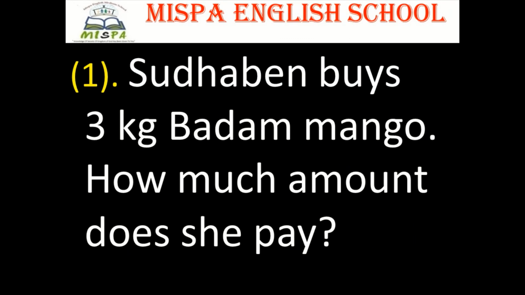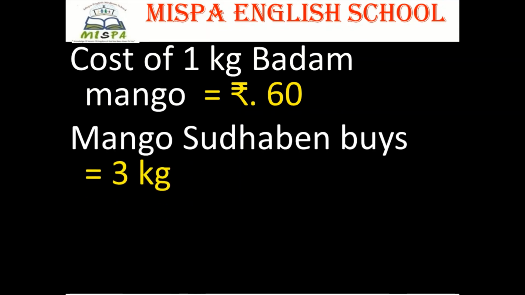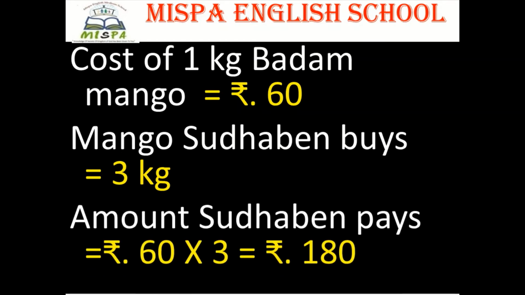Now the question number 1. Sudhaben buys 3 kilograms badam mango. How much amount does she pay? Answer is, cost of 1 kilogram badam mango is equal to rupees 60. Mango Sudhaben buys is equal to 3 kilograms. Amount Sudhaben pays rupees 60 into 3, that is equal to rupees 180.